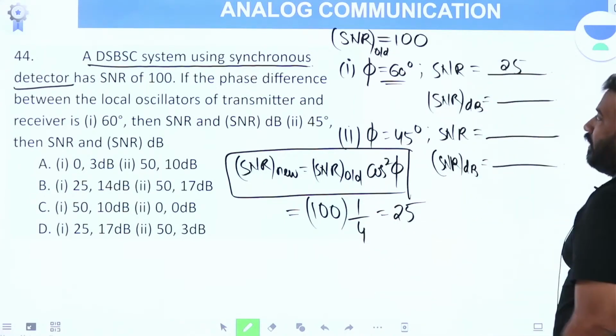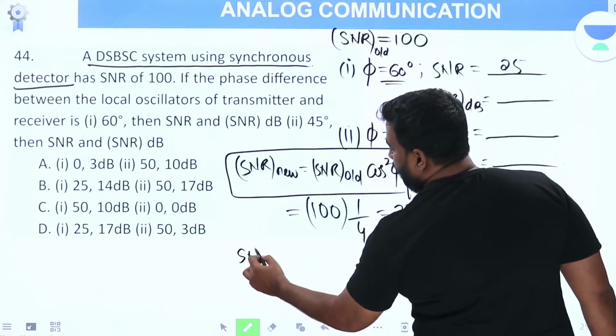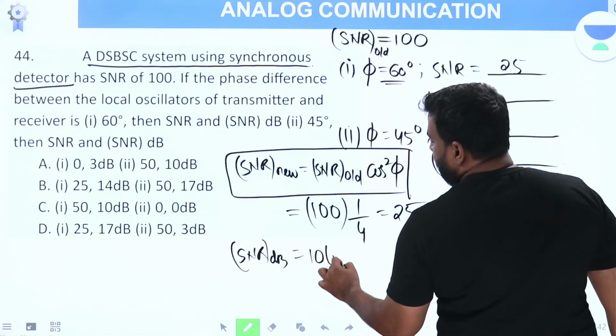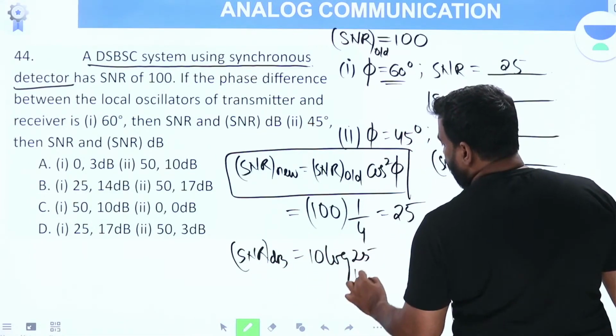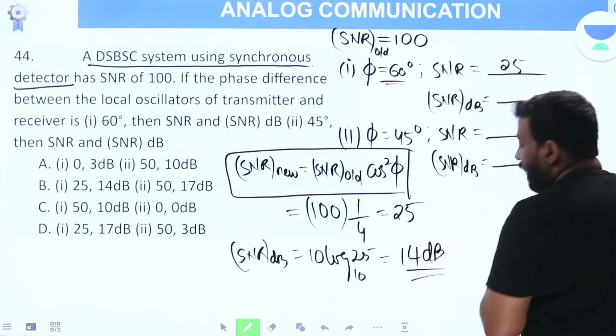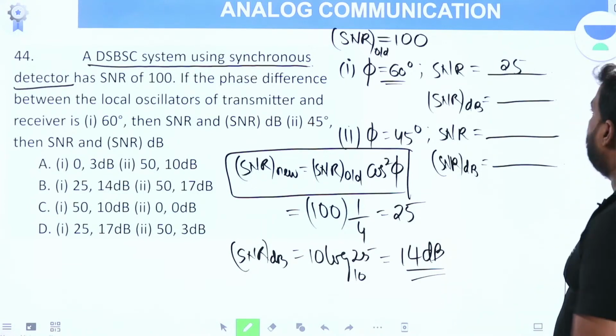25. Now calculate in decibel. Calculate in decibel means SNR in decibel. 10 log 25 to base 10. This will be 14 dB. Please calculate. It will be 14 dB.